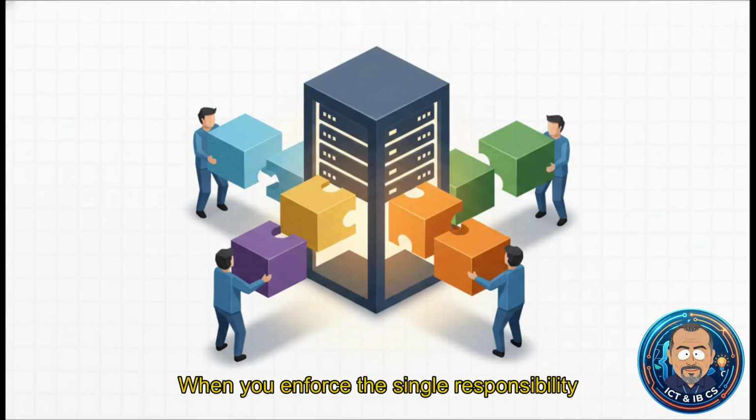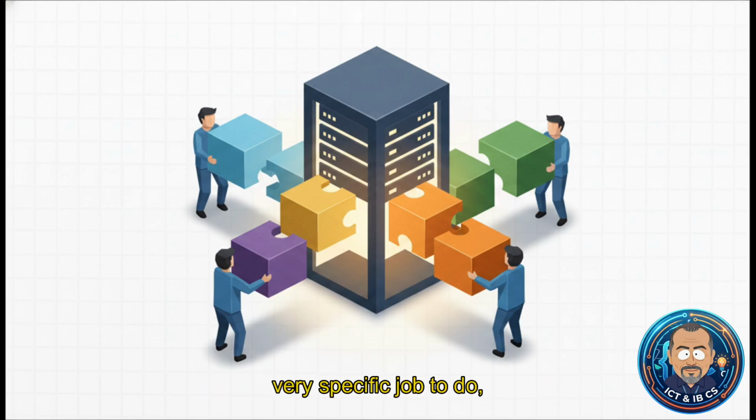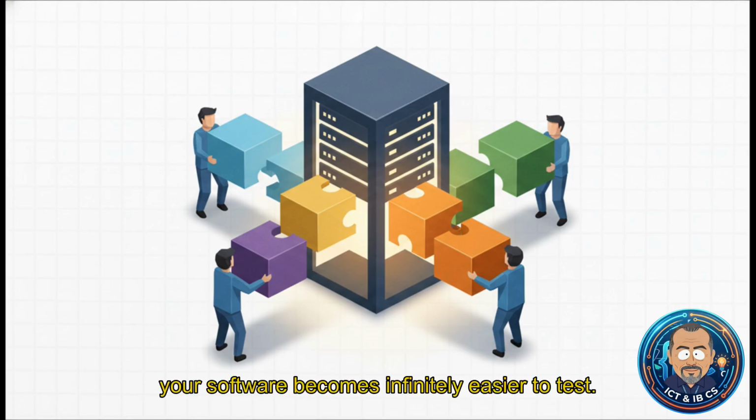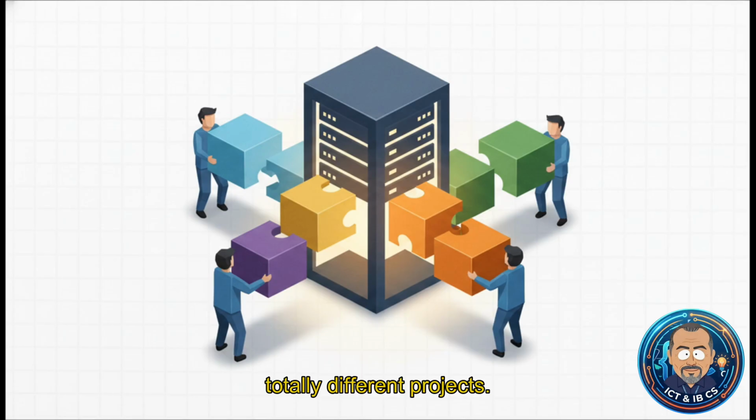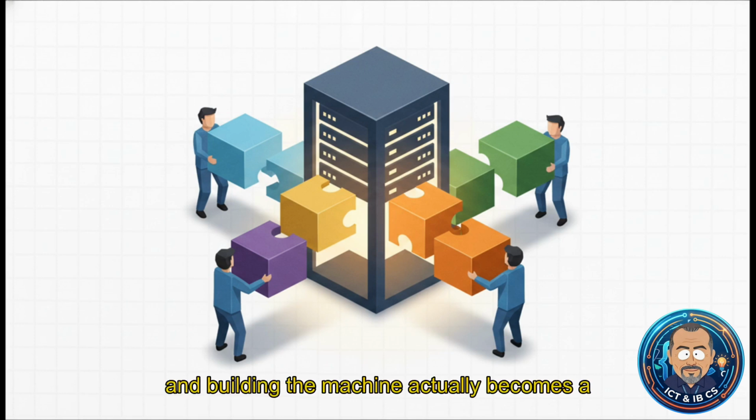When you enforce the single responsibility principle on these decomposed parts, meaning every single piece of code only has one very specific job to do, your software becomes infinitely easier to test. Honestly, this is where all your hard work pays off. Because each module is independent, multiple programmers can work concurrently on entirely different features without breaking each other's code. You can even reuse generalized code across totally different projects. When every puzzle piece only has one job, bugs are instantly isolated, testing is remarkably easy, and building the machine actually becomes a joy rather than a stressful nightmare.